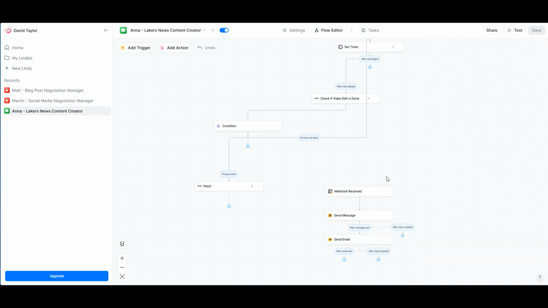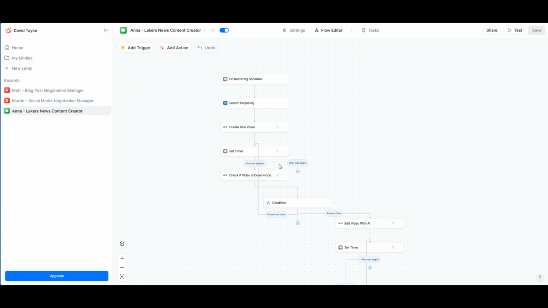So it's just really cool. And all of this is automated. I don't have to do anything. And I can just run a YouTube channel. This is literally an automated workflow of a YouTube channel from start to finish.